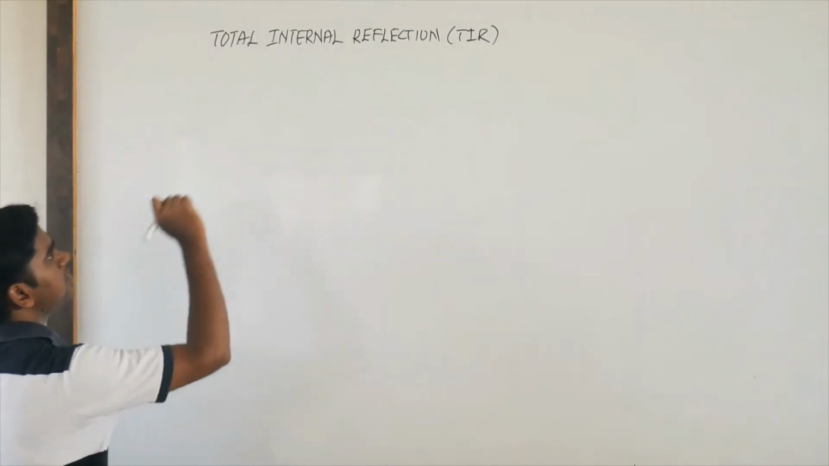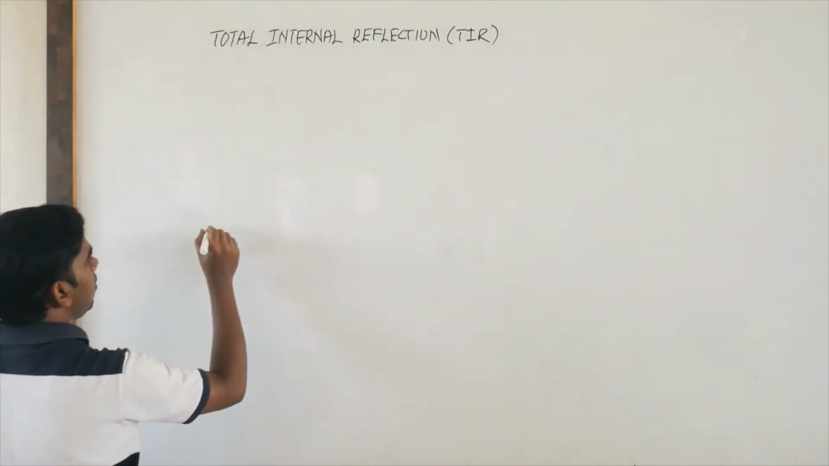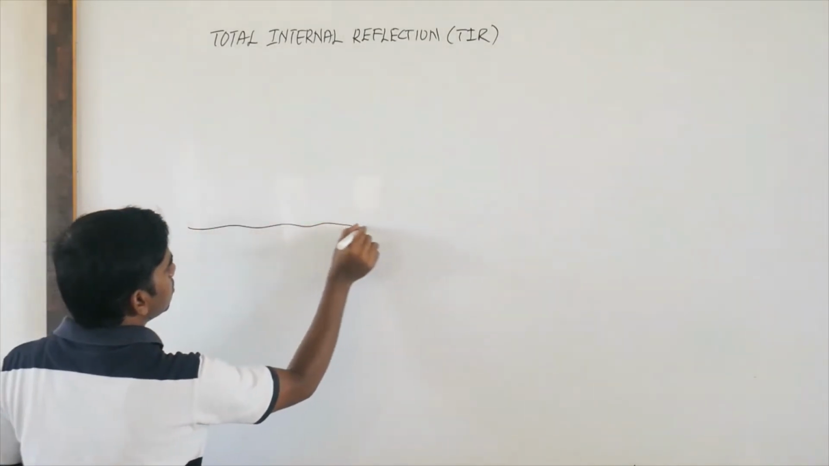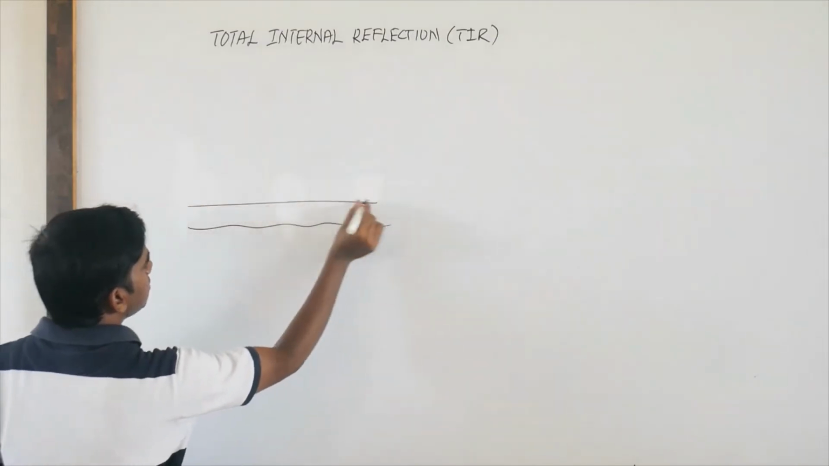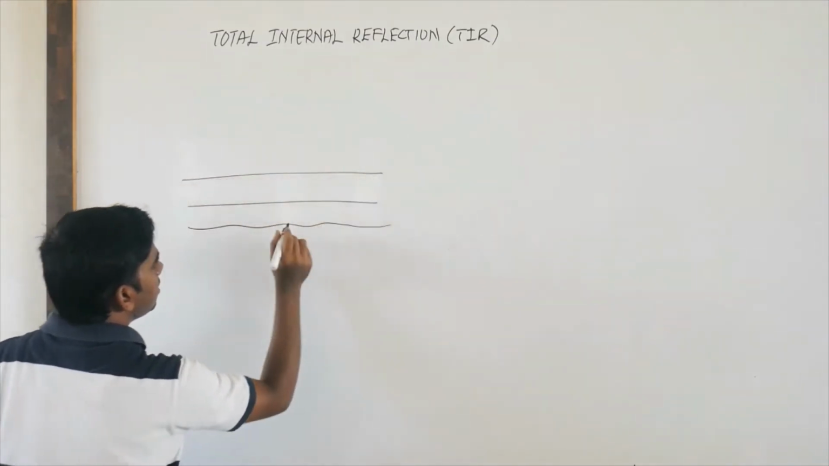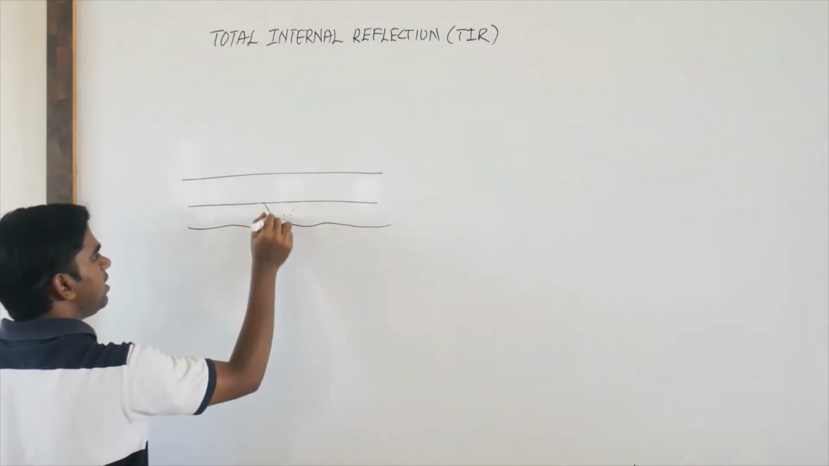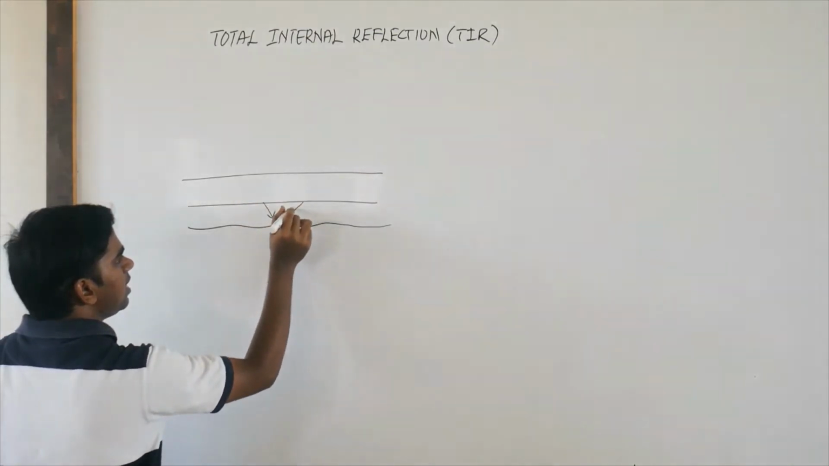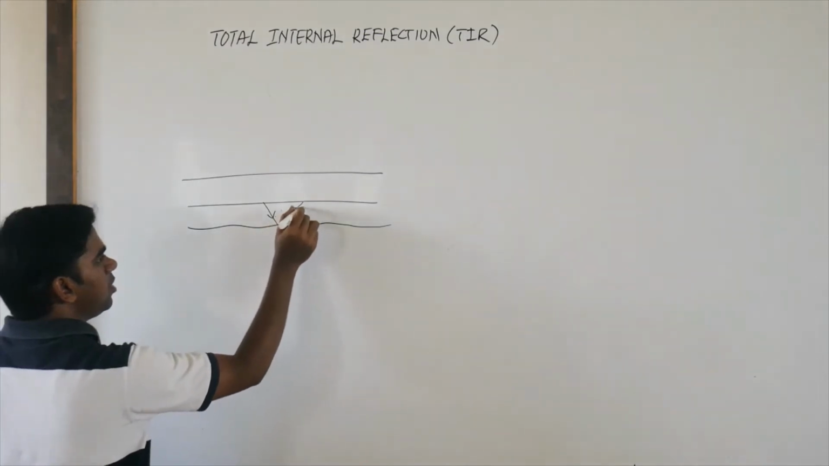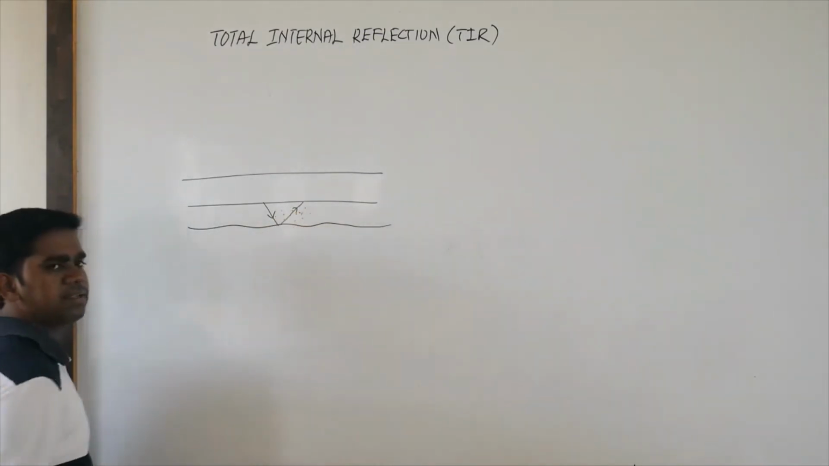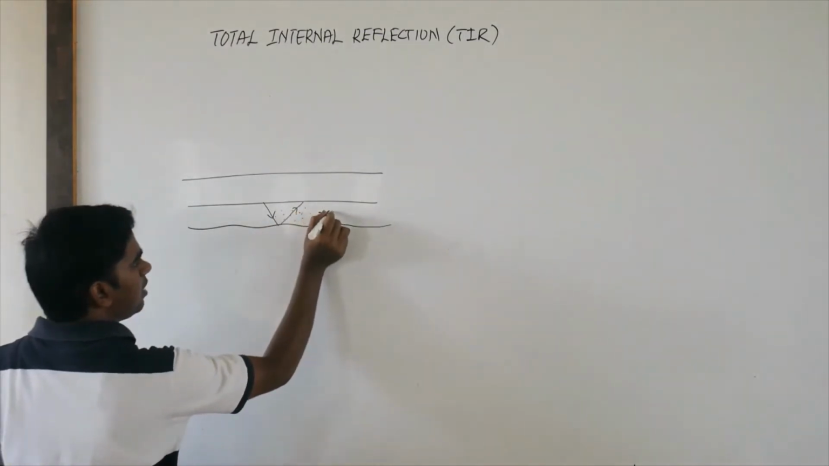Where we can see this total internal reflection is in hot summer days in the deserts. What will happen? The air layers very close to the Earth's surface, the air molecules will get more heat energy because of incoming heat rays and reflected heat rays. It will get more heat. Their kinetic energy increases. So this will become rarer.